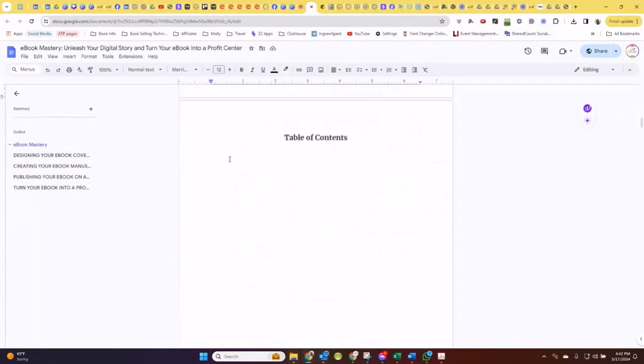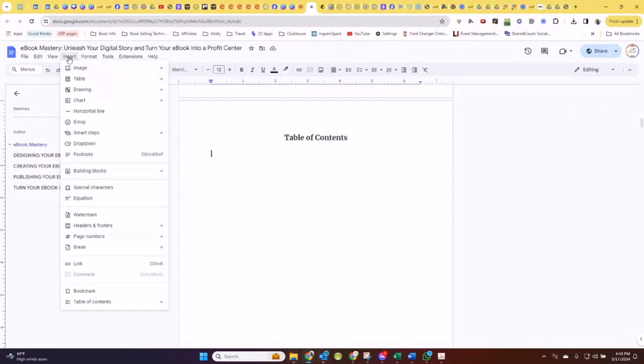So with the table of contents, I just typed table of contents, I centered it, and I made this one 16-point font, as you can see right there, and bold. I'm just going to put my cursor on the left-hand side right there. And I'm going to click on, again, I'm in Google Docs doing this. You can do this in any word processing program. If you're not sure how to do it, just Google it. Ask, how do I create a table of contents in whatever program that you're using?